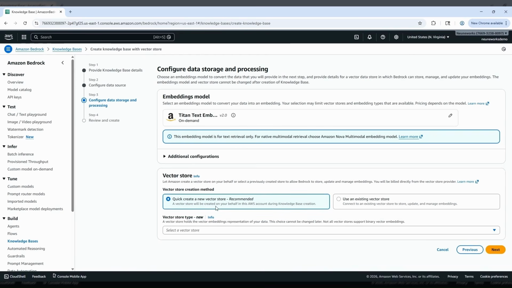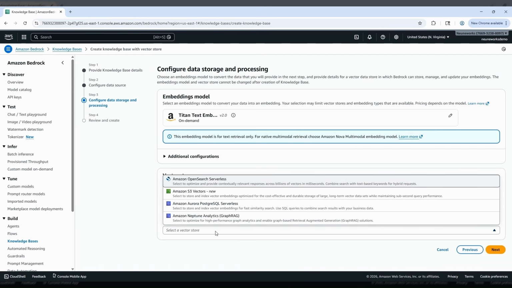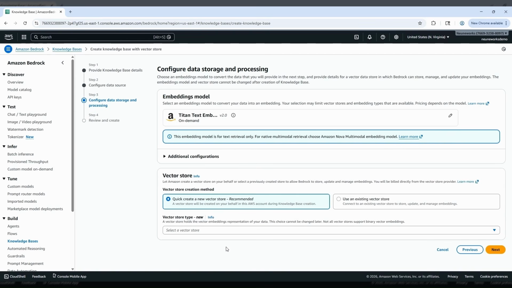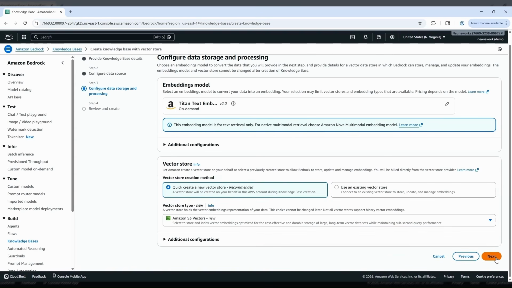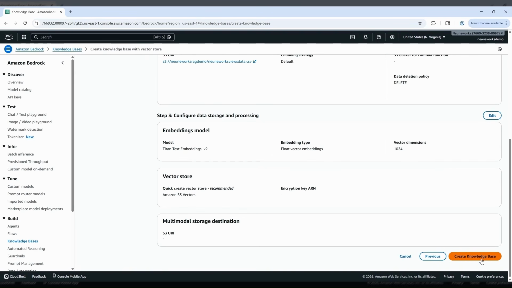And here it is asking to create the vector store. There are various options for a vector store: Amazon OpenSearch Serverless, Amazon S3 Vectors, Aurora PostgreSQL, and Neptune Analytics. We can use any of them. Basically, our input data is converted into vectors and stored in a vector store. For now, we are going to use Amazon S3 Vectors, and let's click next. Let's click on create knowledge base.